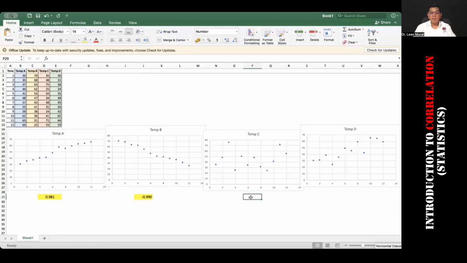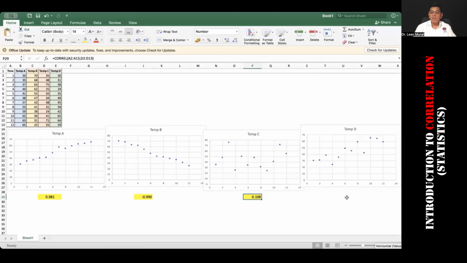Similarly, I'm going to give the correlation of the time, comma, temperature C, and enter. And once I enter this, please let me know what is the number that you see and what you infer from this.